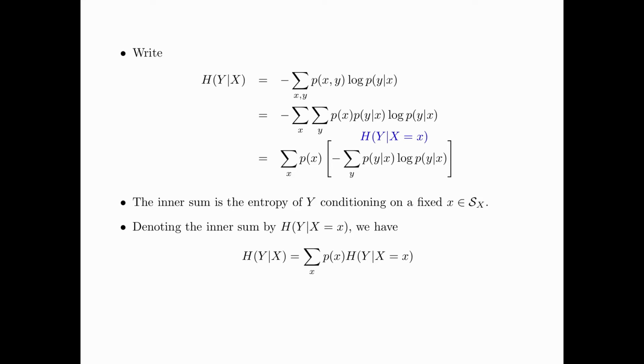So we denote the inner sum by entropy of Y given X equals small x, and we have entropy of Y given X equals summation over x of p(x) times entropy of Y given X equals a particular x. In other words, the conditional entropy of Y given X is equal to the weighted sum of the conditional entropy of Y given a particular x over the distribution p(x).